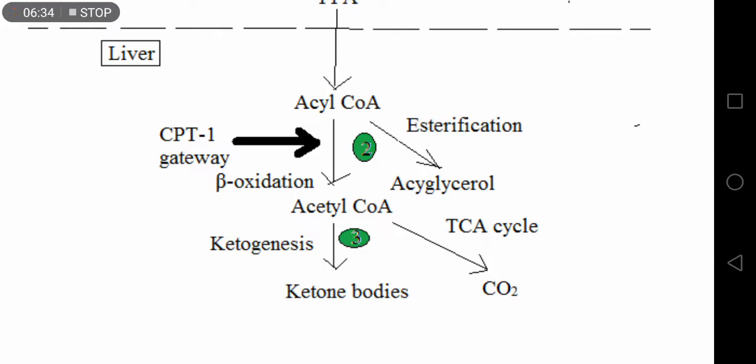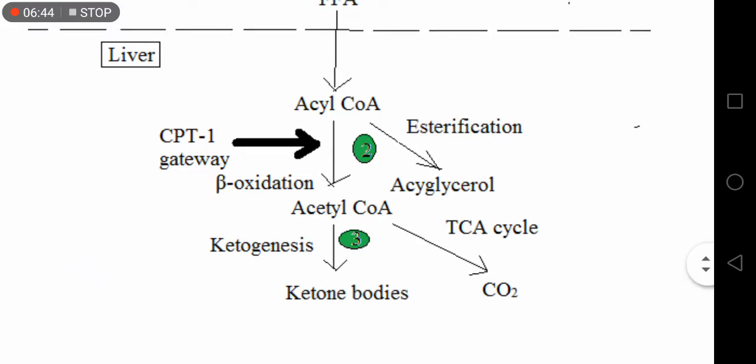So the availability of oxaloacetate is less, so acetyl CoA cannot join with the oxaloacetate to form citrate, so the acetyl CoA cannot enter the TCA cycle.